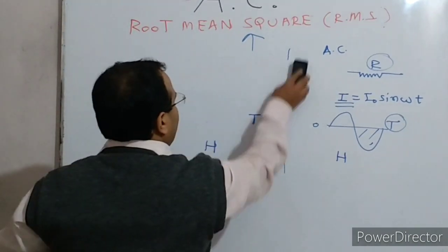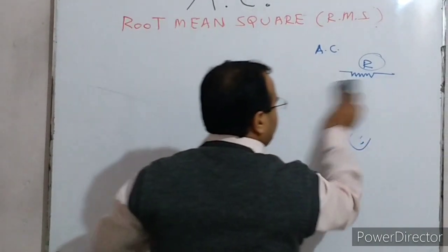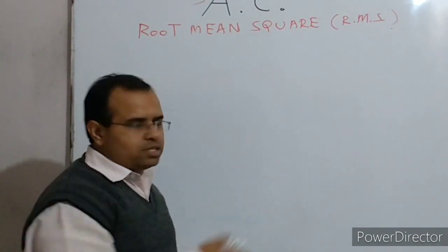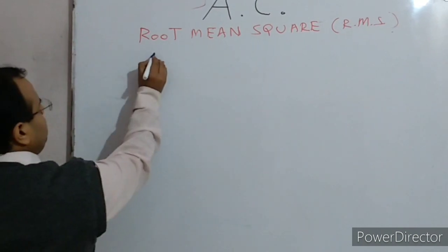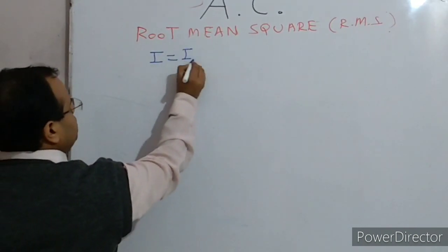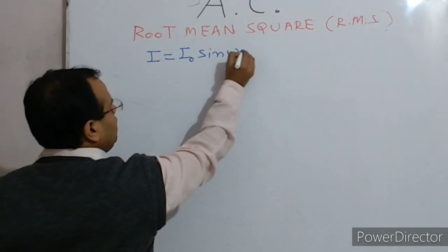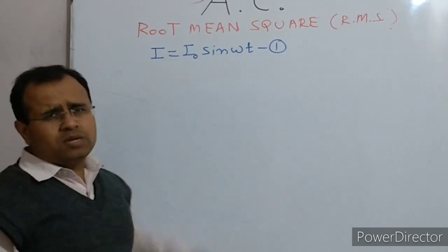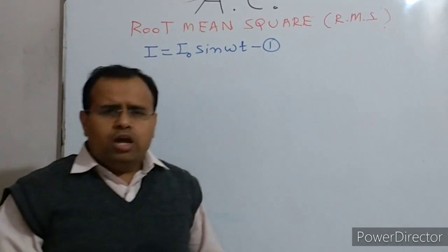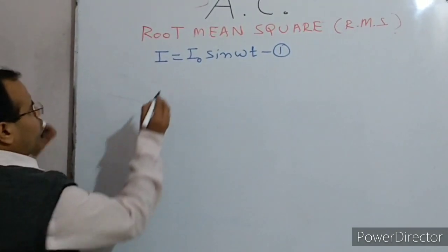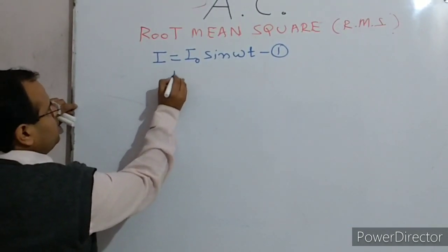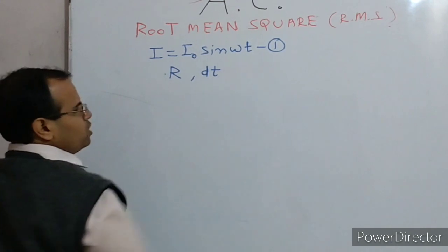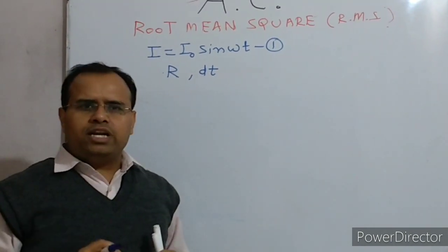Now we have to derive the expression for the RMS value. Let us consider an alternating current which is given by I equals I naught sine omega t, flowing through the circuit. Here I naught is the peak value of the alternating current, which you already know. Suppose this current flows through a resistance capital R for a certain small time dt.